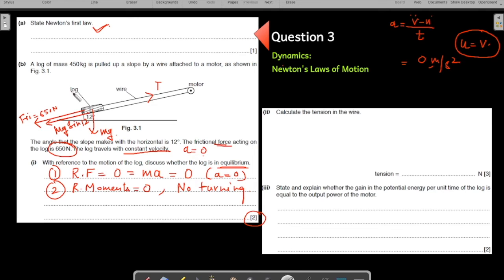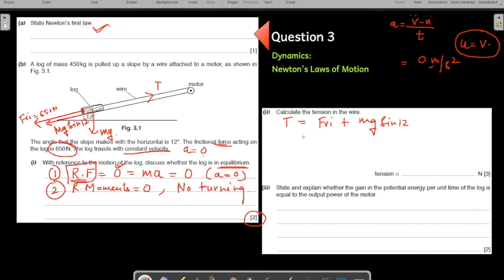If we talk in terms of the forces acting along the inclination, let us make the resultant force 0. Resultant force has to be 0, right? This is what I have proved, because the velocity is constant. For it to be 0, tension should be equal to the frictional force, F_fri, plus mg sin 12.